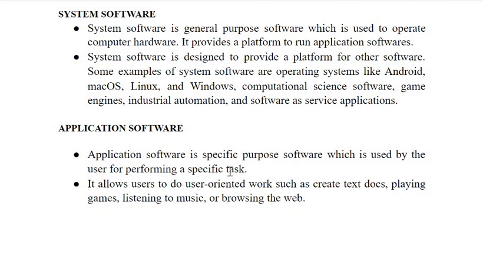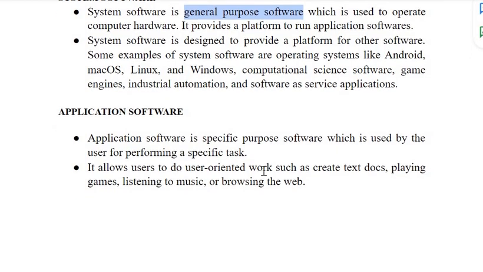they are called specific purpose software. This is one important term in MCQ questions. It will be asked whether system software is specific purpose software or general purpose software. System software is general purpose software. Application software is specific purpose software. Why is it called specific purpose? Because it is used to perform a specific task.